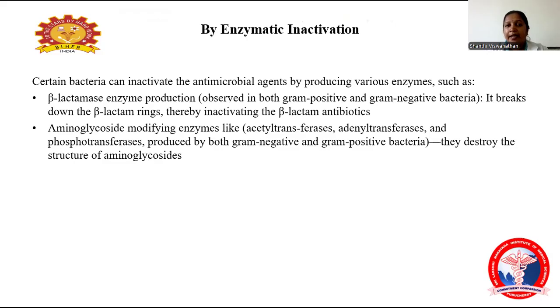The third one is enzymatic inactivation. Certain bacteria inactivate antimicrobial agents by producing various enzymes like beta-lactamase and aminoglycoside modifying enzymes. Beta-lactamase production is seen in both gram-positive and gram-negative bacteria. It breaks down the beta-lactam ring, inactivating the beta-lactam antibiotics. Aminoglycoside modifying enzymes include acyltransferase, adenyltransferase, and phosphotransferase, observed in both gram-positive and gram-negative organisms. They destroy the structure of the aminoglycoside, so the aminoglycoside group of drugs won't act.